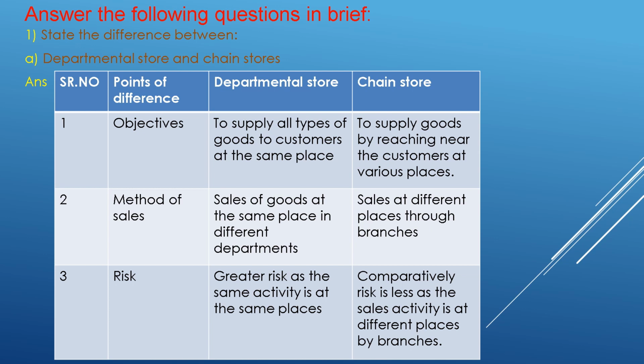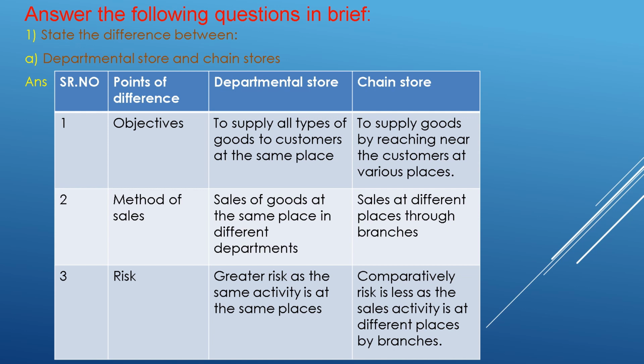Answer the following questions in brief. State the difference between departmental store and chain store. So, points of difference. Objective: departmental store supplies all types of goods to customers at the same place; chain store supplies goods by reaching near the customers at various places. Then second, method of sales: sales of goods at the same place in different departments. Then chain store: sales at different places through branches.